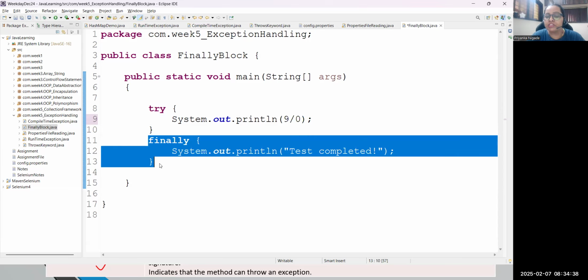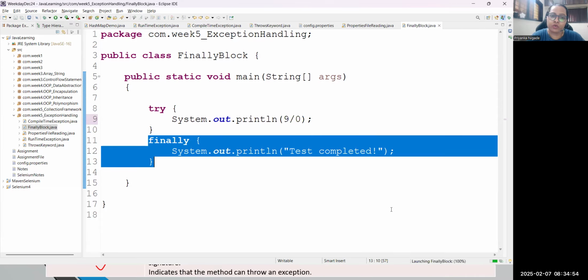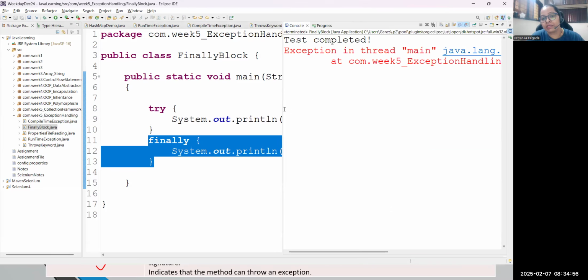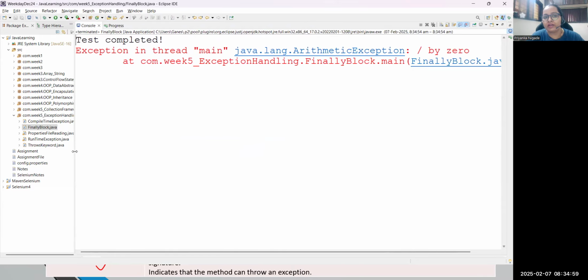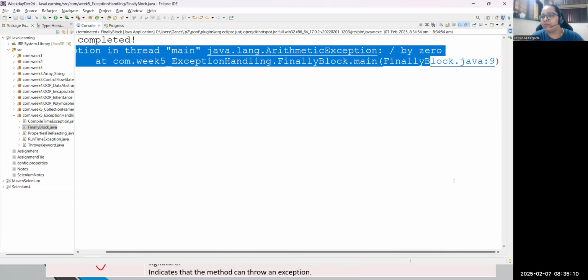This is a special block in Java. It will execute in every situation. Even though in your code there is an exception, or even though there is no exception, the code will still run. And see this beauty. If I execute it, you will see the exception as it is, but see, the finally block executed. Can you see that point? I'm getting the finally block executed first, and then the exception in the code, which is arithmetic exception, available at line number 9.